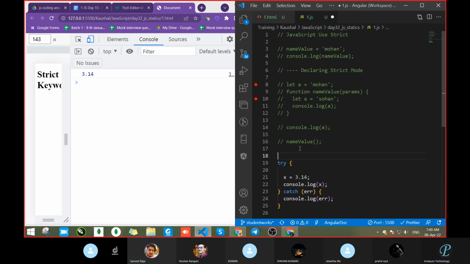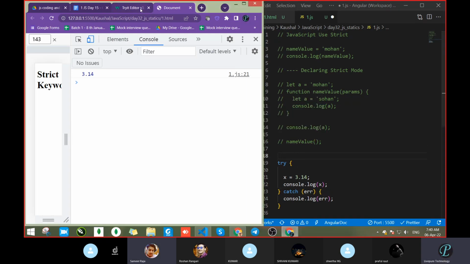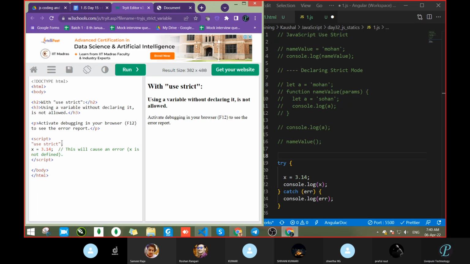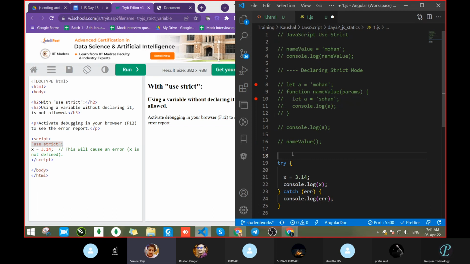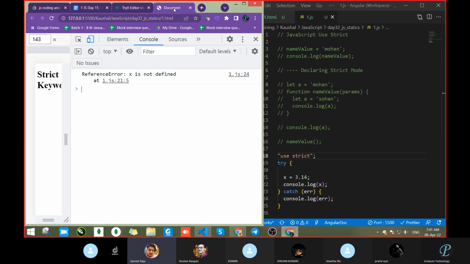Pass here. One second. Run. Yeah. Now the error came. See.